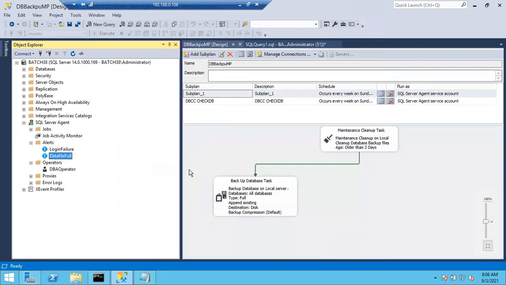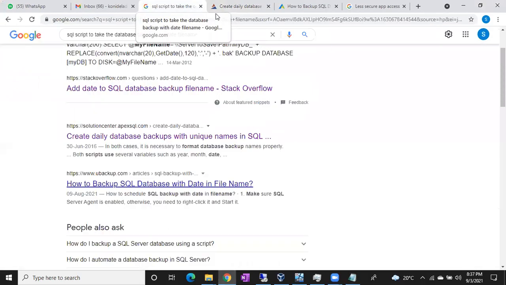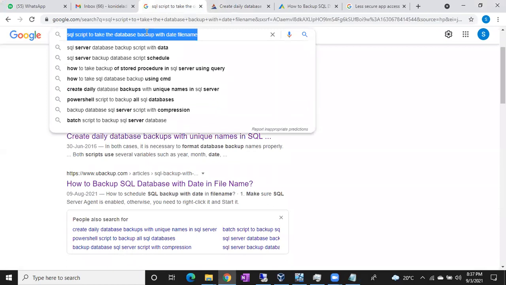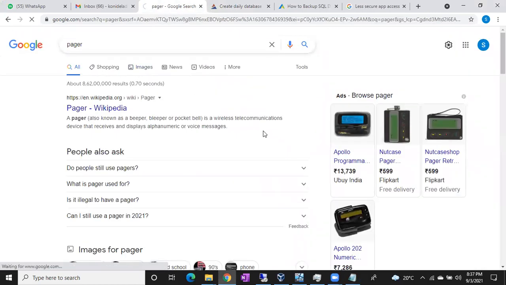Pager. Earlier, if you remember, we used to have small devices like a calculator kind of thing to get short messages. It was not so famous in India, but in the US and UK, pagers were very famous. Let me show you in Google. Yes, this kind of device.